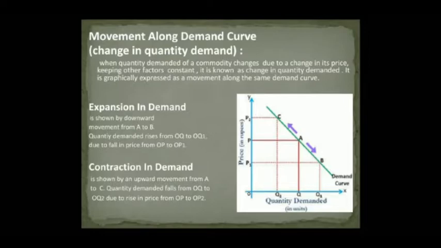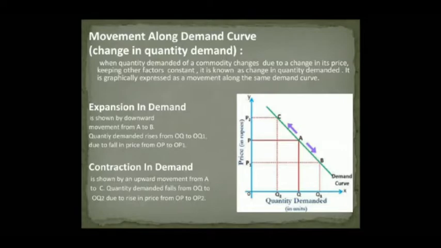In this diagram, OQ quantity is demanded at a price of OP. A change in price leads to an upward or downward movement along the same demand curve. Upward movement: when price rises to OP2, quantity demanded falls to OQ2, known as contraction in demand, leading to an upward movement from A to C along the same demand curve DD.